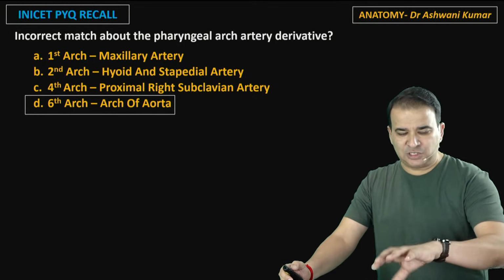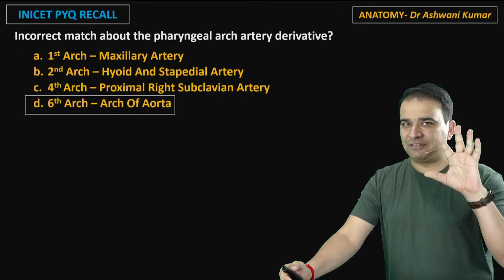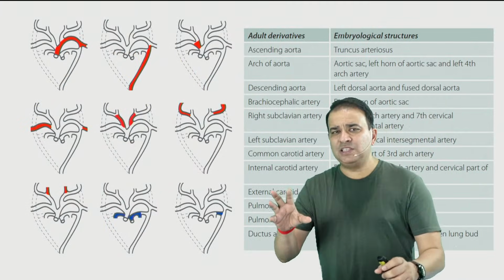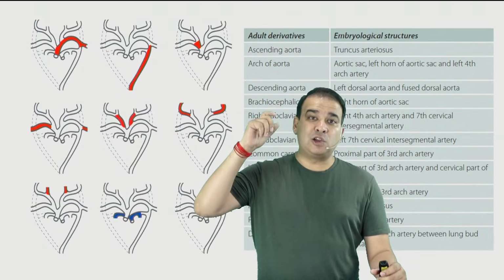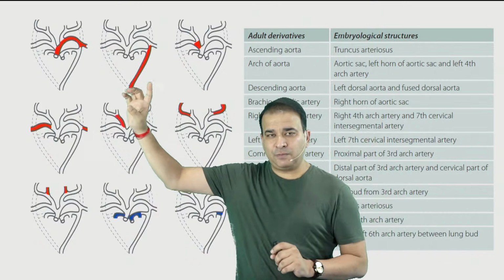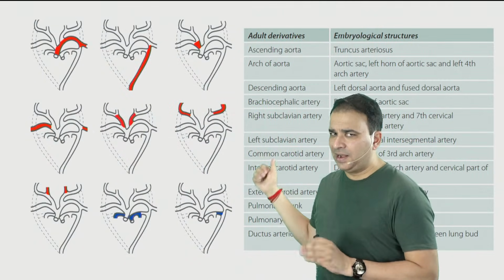But this being such an important topic, I think we should invest like 5 minutes to this. Let's have a quick look at these arch arteries. We don't have to go into much detail. You don't have to think about every single component of the arch of aorta. Just think about the major thing here. Now let's keep looking at one picture at a time. You can always read this part later if you want.